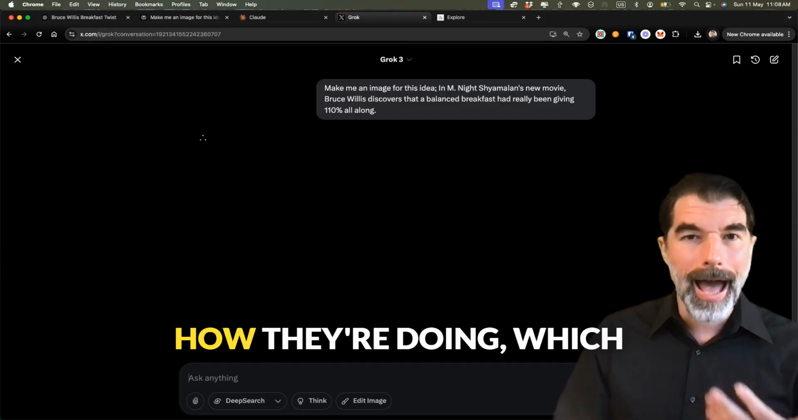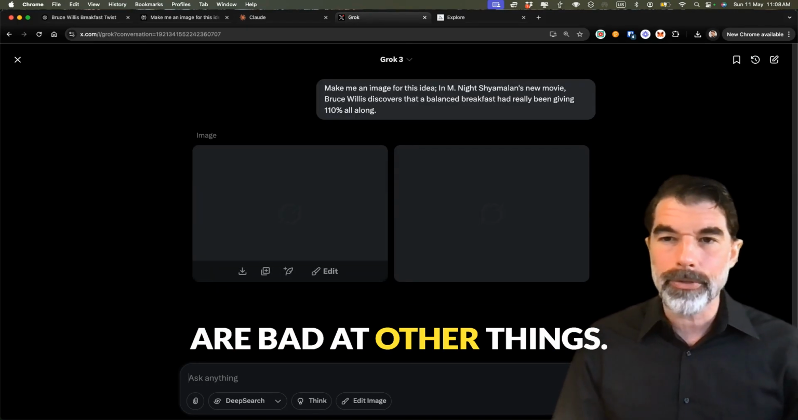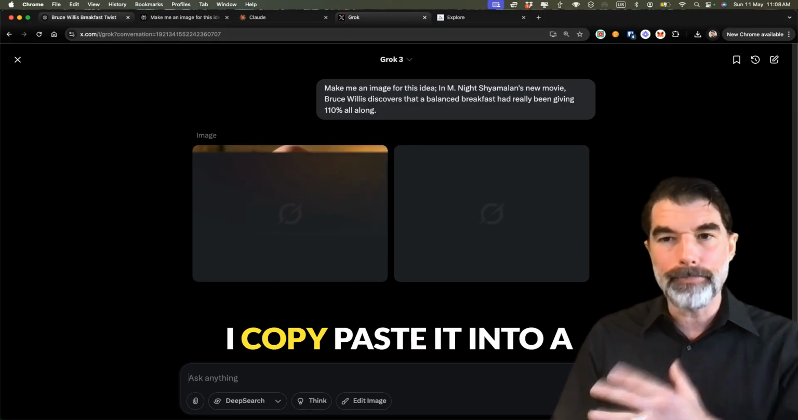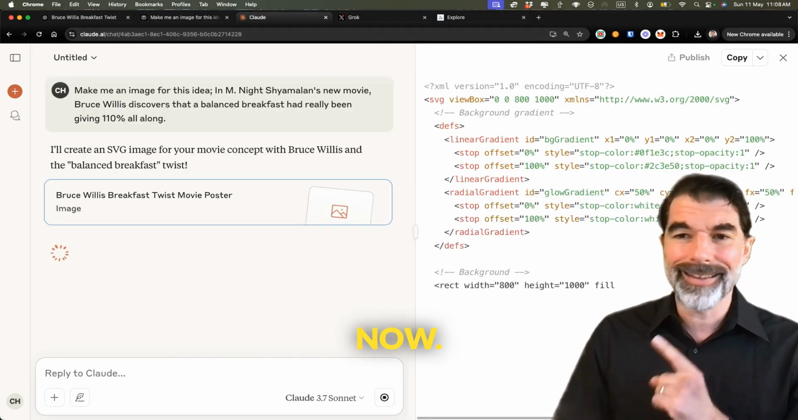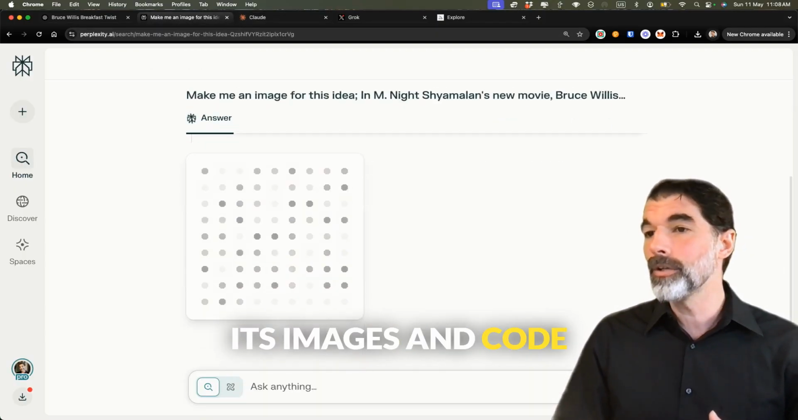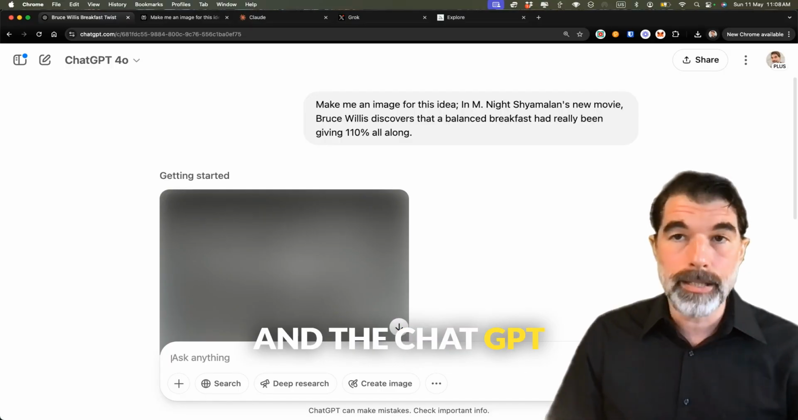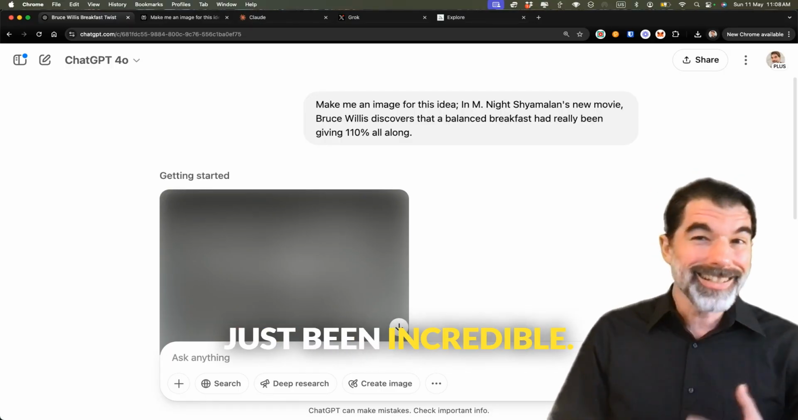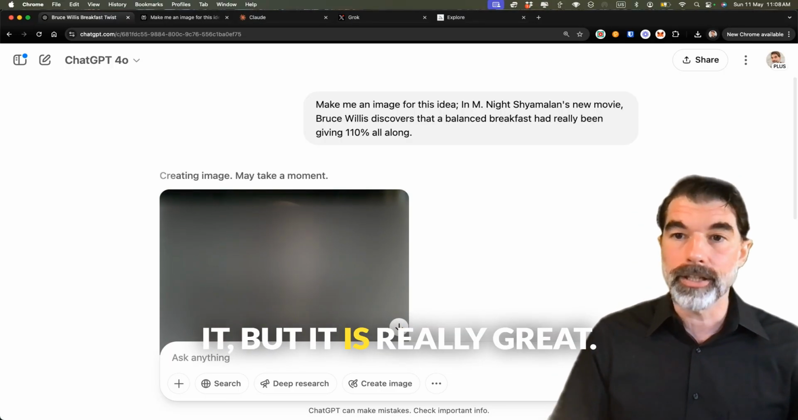I want to know how they're doing, which ones are strong at some things and which ones are bad at other things. I take a prompt and I copy paste it into a bunch of different ones. Now, I think it's so cute the way that Claude renders its images in code. Perplexity can make images now, which is super fun. And the ChatGPT image generator has just been incredible. It does take a long time, and sometimes they put a throttle on it, but it is really great.